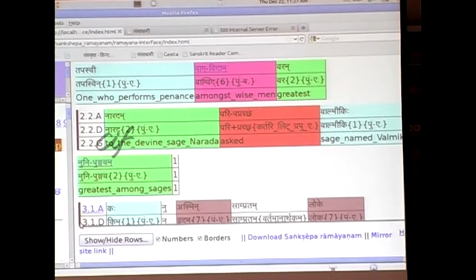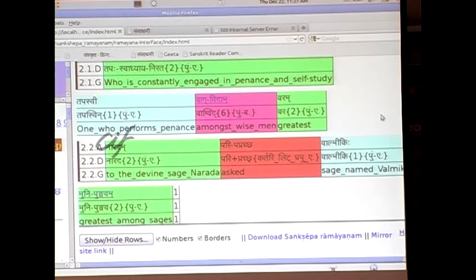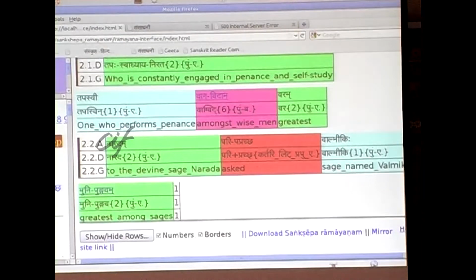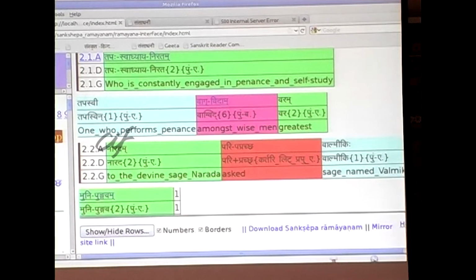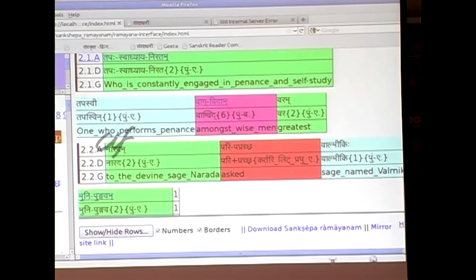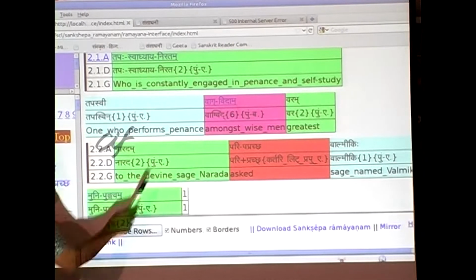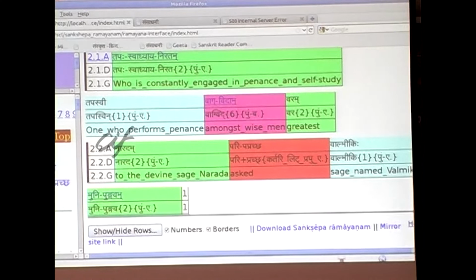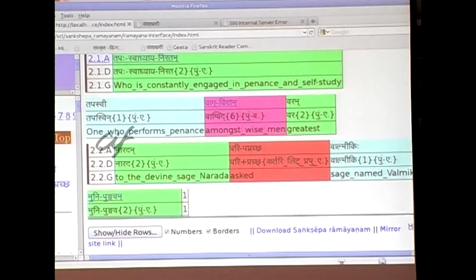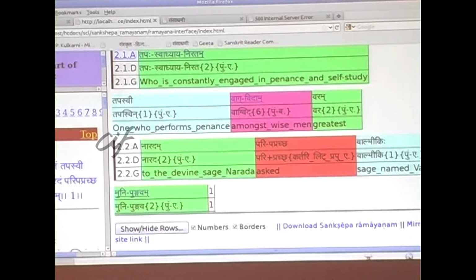Okay, so let me go back to this again. So we have this complete shloka. Tapasvadhyaya Niratam Tapasvi Vagvidambaram Naradam Paripapracha Valmiki Munipundam. Now we need to do the Anvaya. We want to understand it.